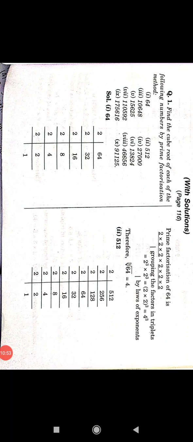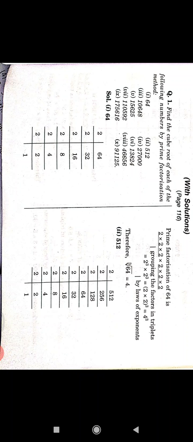Now the second number, 512, divided by 2, 256. Last digit is 6, so divided by 2, 128. Last digit is 8, so divided by 2, 64. Divided by 2, 32.